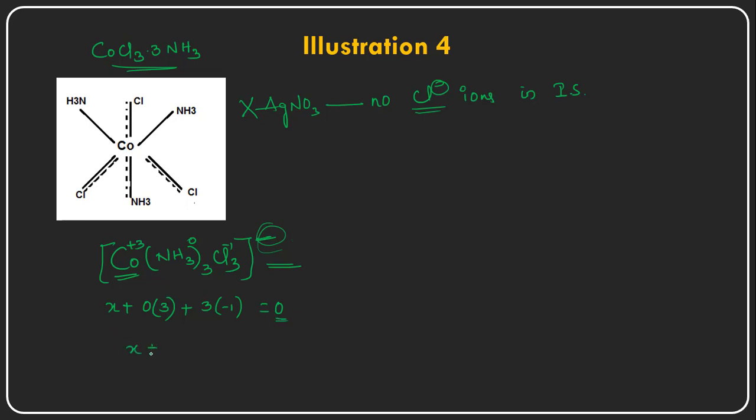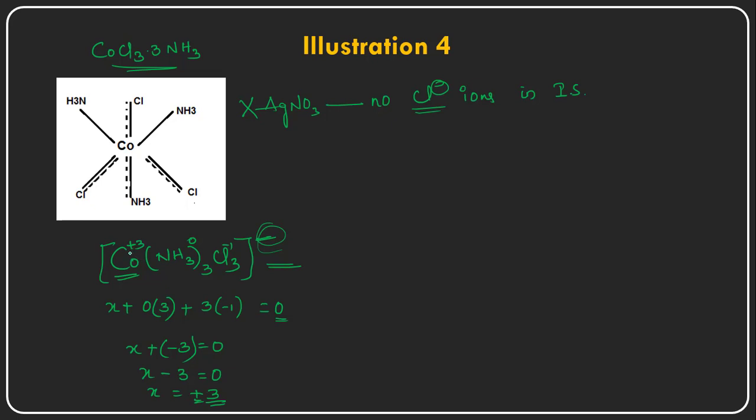So X plus 0 into 3 will be 0 only, so I am skipping this, writing 0. Here +3 into -1 will become -3, which is equal to 0. So X is equal to this -3 comes this side, and it changes its sign into +3.